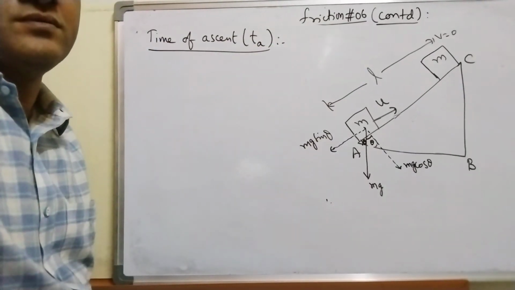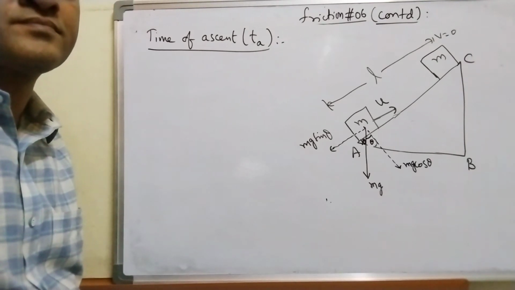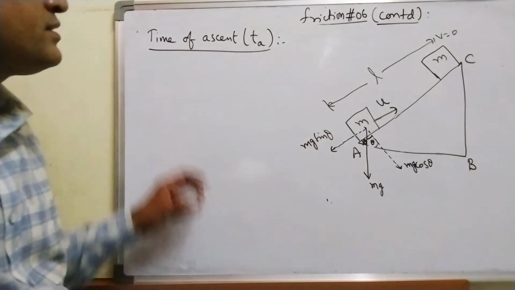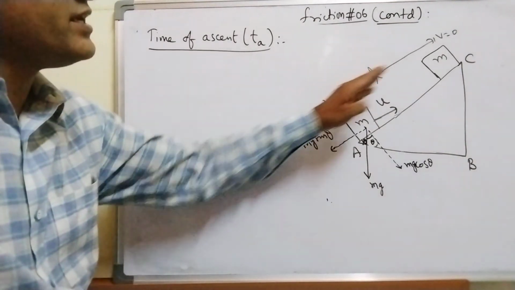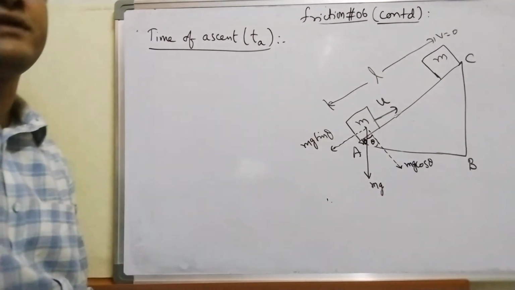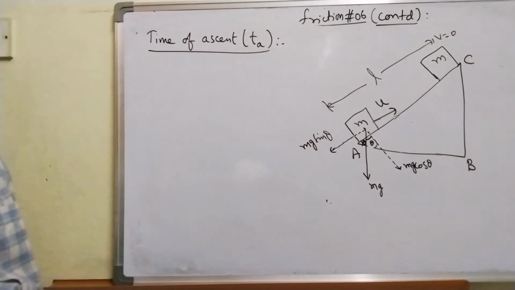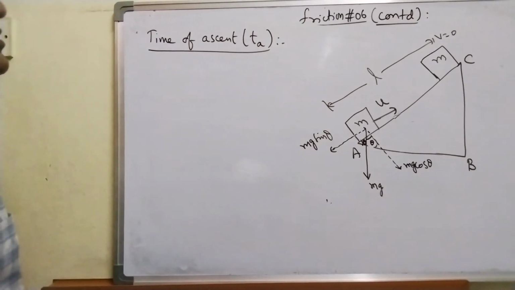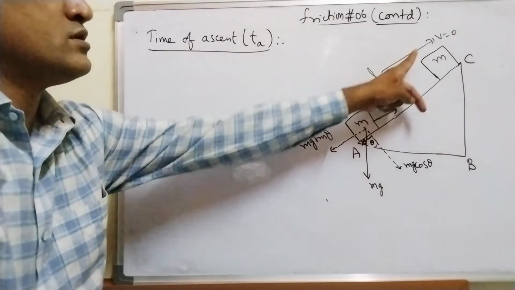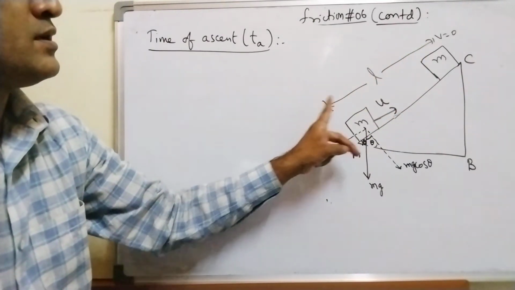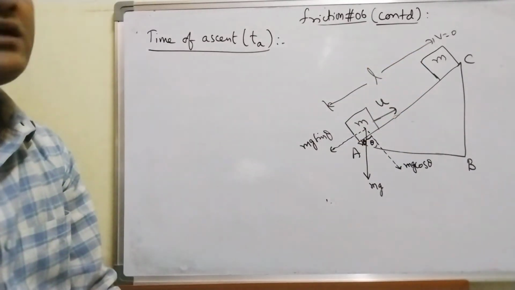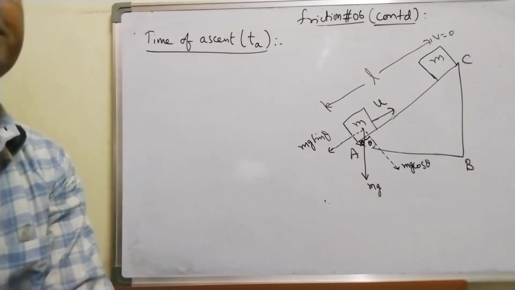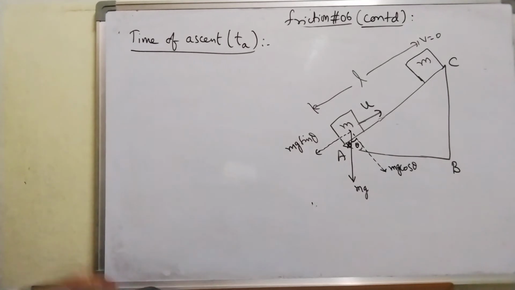Time of ascent. Let me discuss this time of ascent: in what time it reaches the top of the inclined plane. Which equation is best suitable? I should know the length. I have initial velocity, I have final velocity, and I need the equation in which we have time.